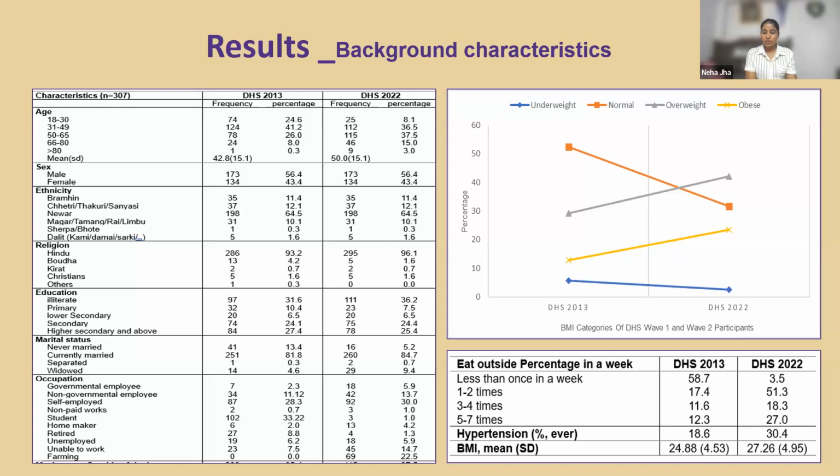The second table describes the percentage of DHS participants who eat outside in a week. So 12% in the first DHS and 27% in the second DHS go outside 5 to 7 times in a week for meals. And then 30% of the participants were hypertensive in the second wave.